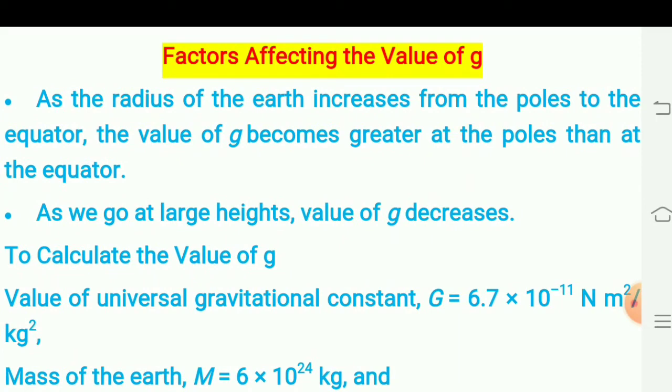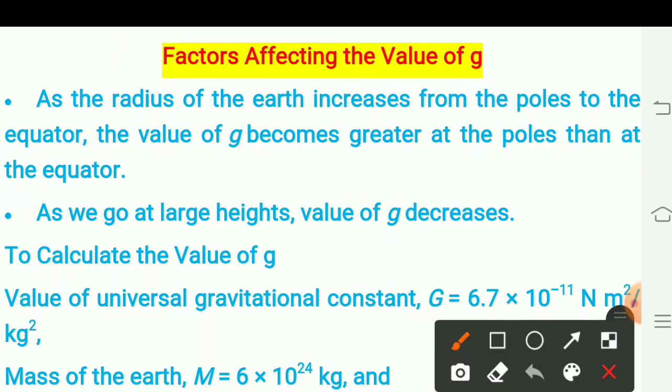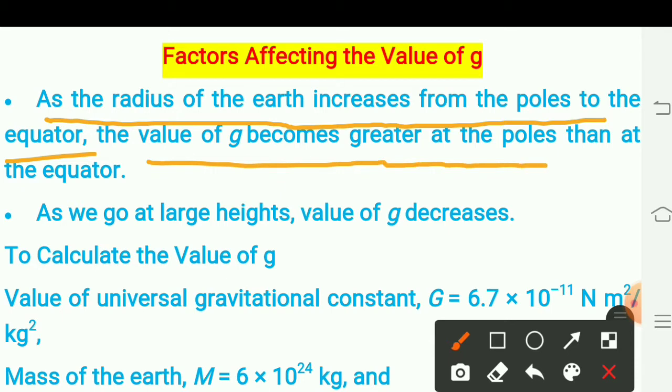Now we'll discuss the factors which affect the value of g, that is acceleration due to gravity. As the radius of earth increases from the poles to the equator, the value of g becomes greater at the poles than at the equator.